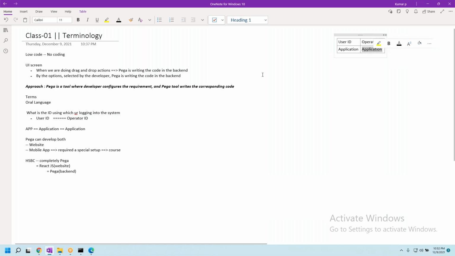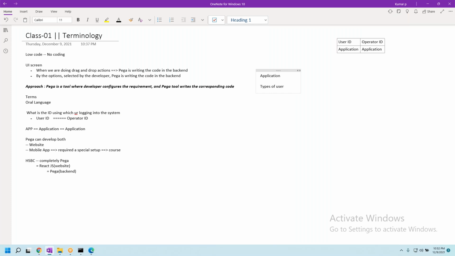Sir, if someone asks, if you have done some project in Pega, show me in real time, how will we show them that we have implemented this? Sorry, can you come again? Yes, sure, sir. Like you said, Pega will always be on the backend and not on the front side. So if we are showing projects during interviews, and we say that we have implemented these changes, how will we actually show them, sir?